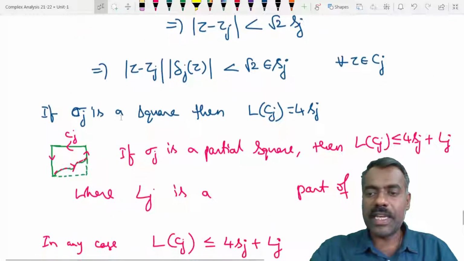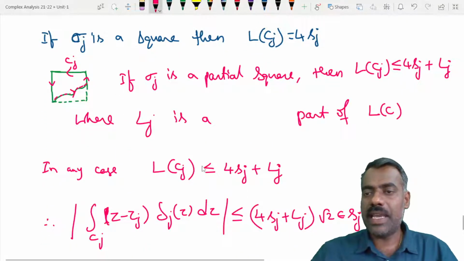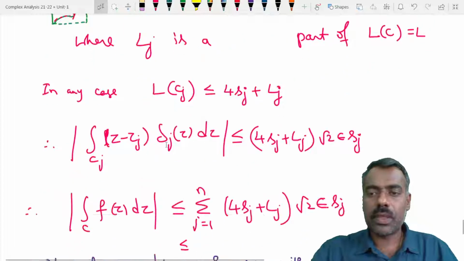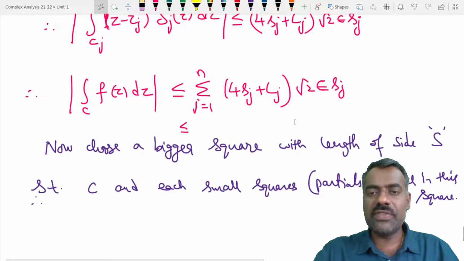That we can write, length of Cj is less than L. So this Lj we can replace by L.